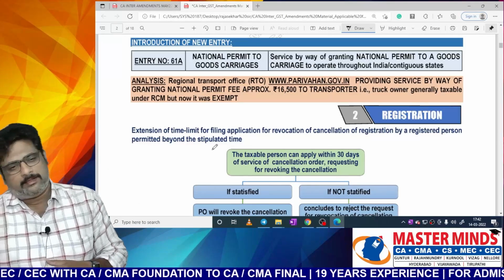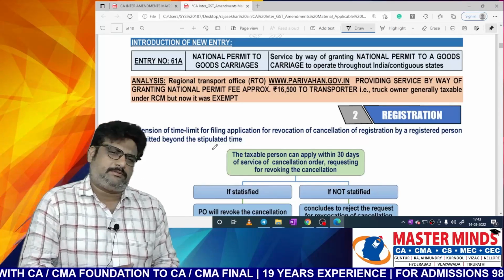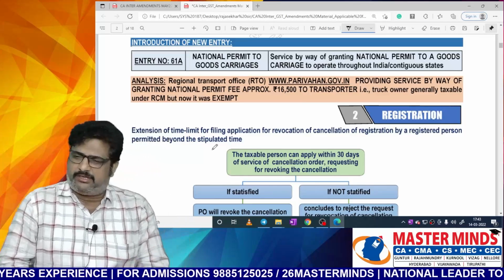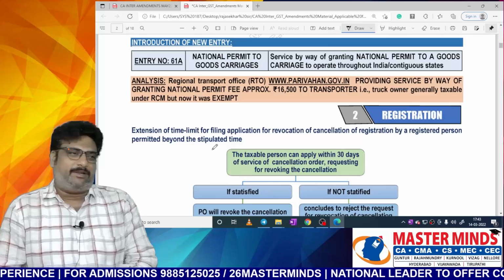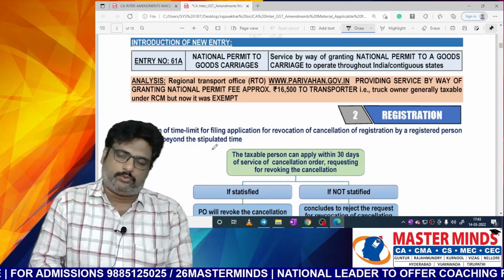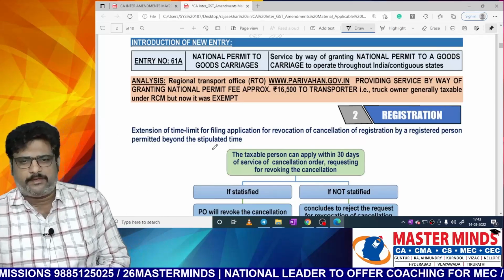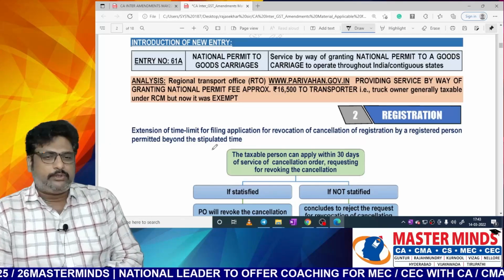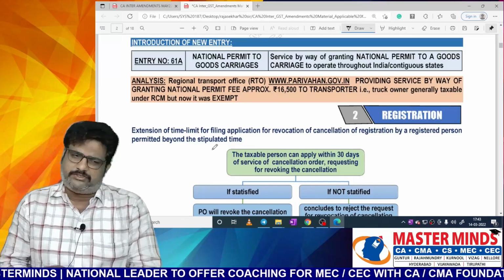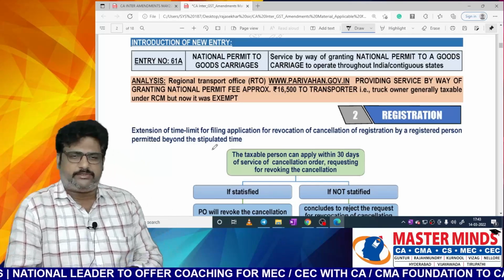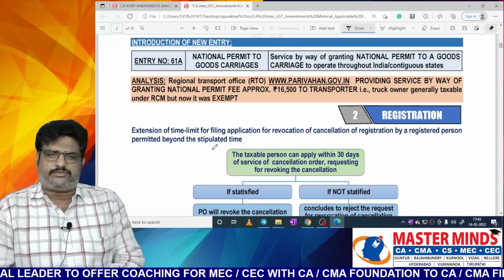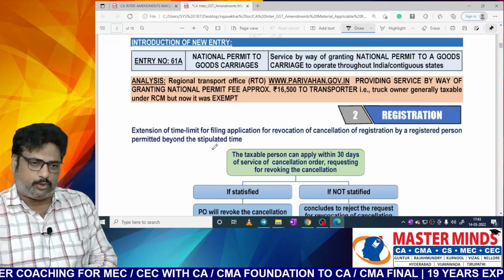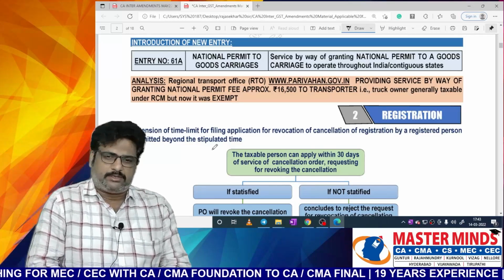Sometimes the GTA needs a nationwide permit because the GTA will transport goods throughout the country. So for that it needs a national permit, an all India permit. In order to grant that national permit, approximately 16,500 fee was charged by these regional transport offices to the transporter.